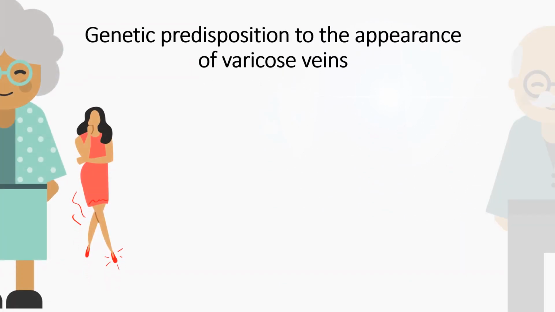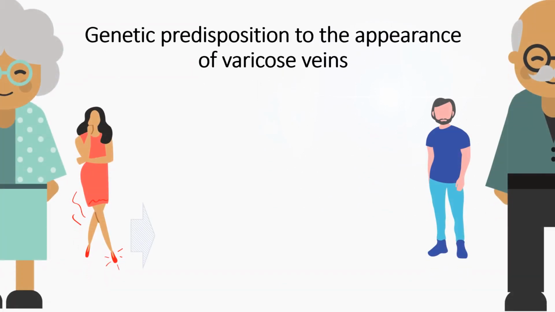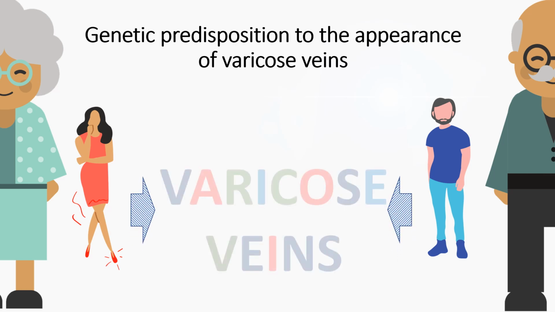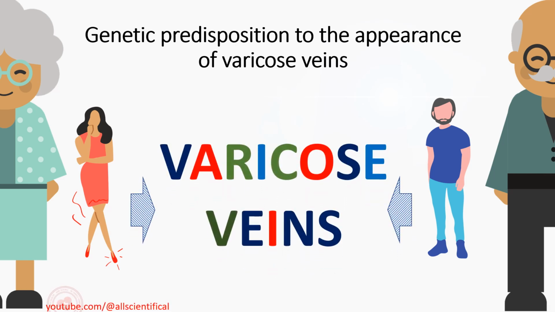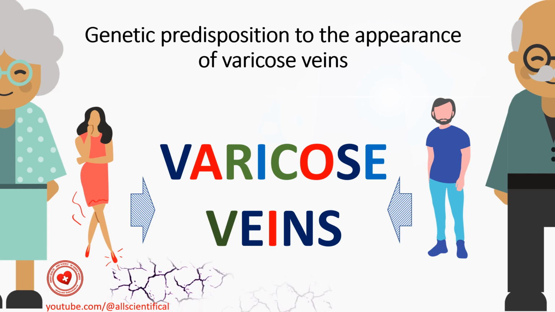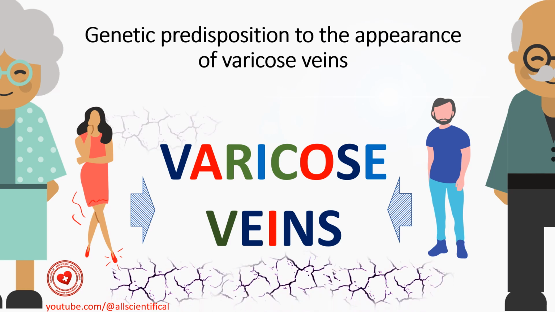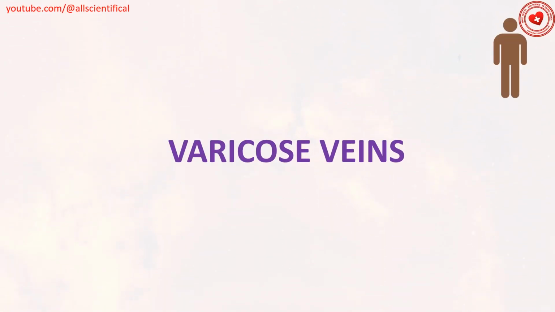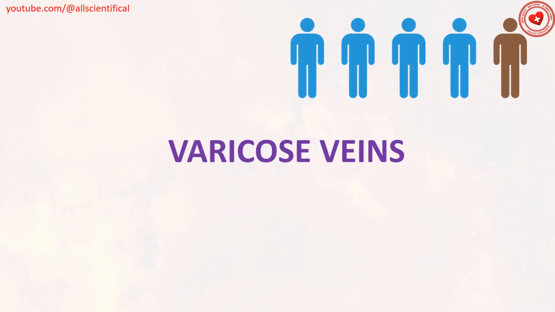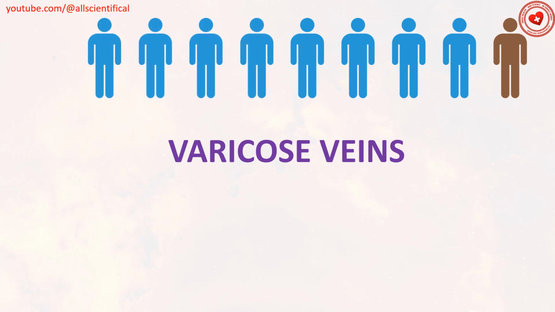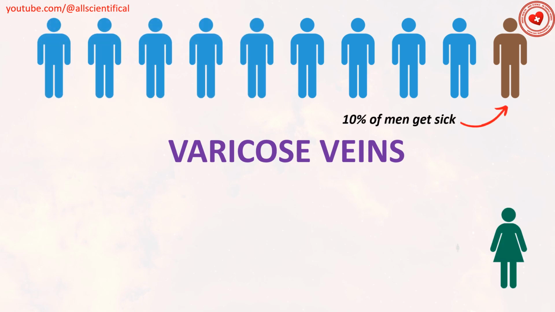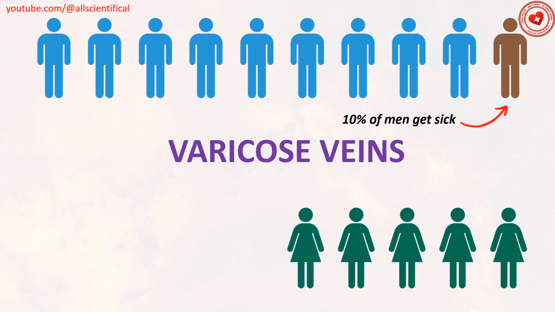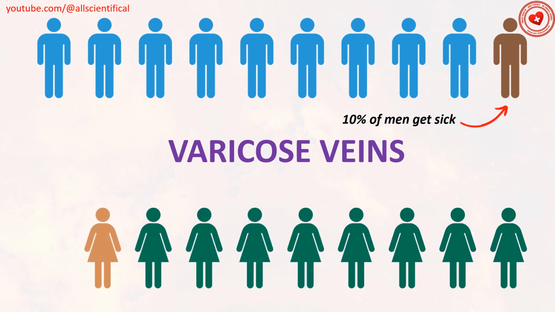Genetic predisposition to the appearance of varicose veins. Varicose veins are a very common disorder. Some people have a genetic predisposition to develop this disease. Women suffer from varicose veins twice as often as men. In Western countries, 20% of women and 10% of men suffer from varicose veins.